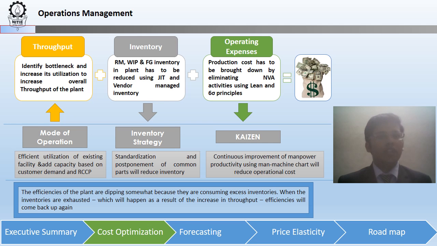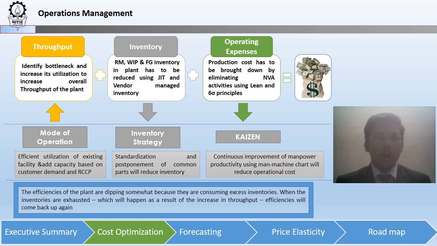Then, we focus on the inventory of the system, which is raw material, work in process and finished goods inventory. And we use GIT and vendor managed inventory to optimize the same. The inventory strategy that we utilize is standardization and postponement of common parts, which will reduce inventory.